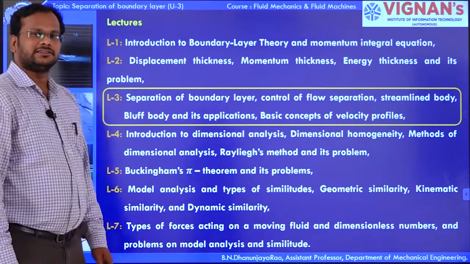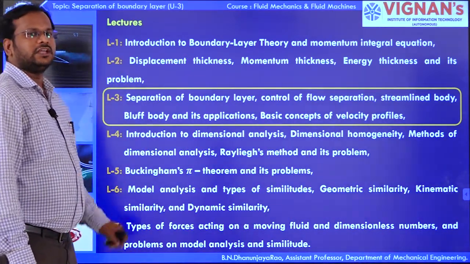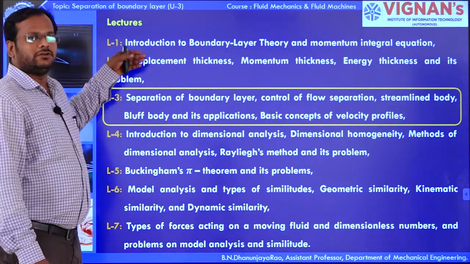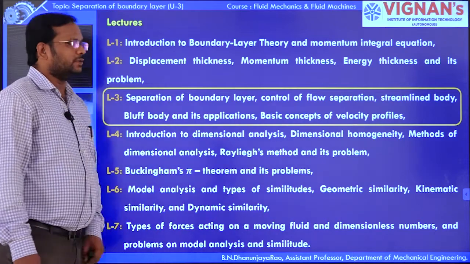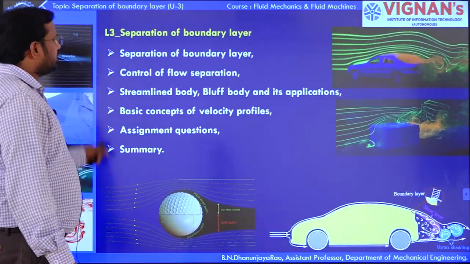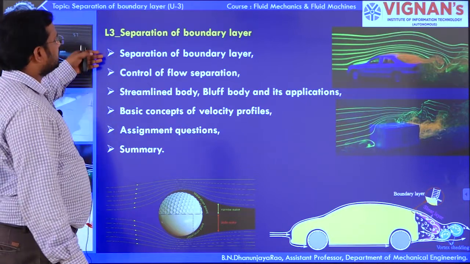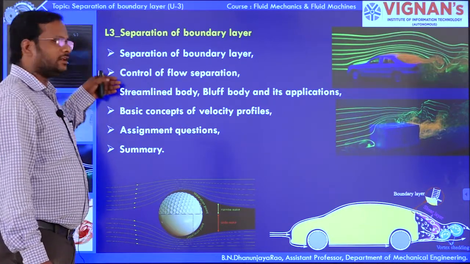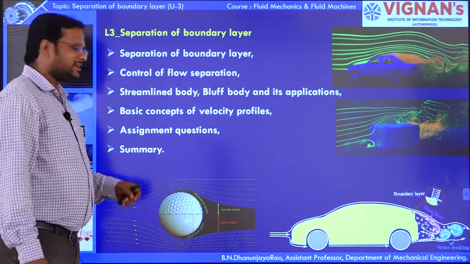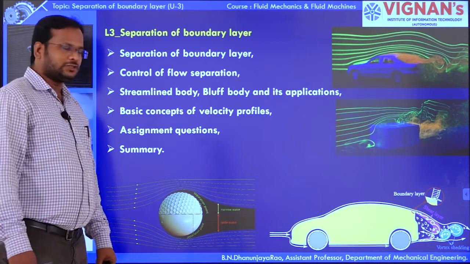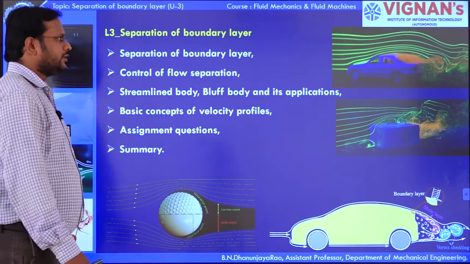Here these are the lectures, lecture number 1 to lecture number 7, which will be covered in unit number 3. Now, lecture number 3 is separation of boundary layer. These are the contents of lecture number 3. You can see there is separation of boundary layer, control of flow separation, streamlined body, bluff body and its applications, basic concepts of velocity profiles and some assignment questions. There is a summary.